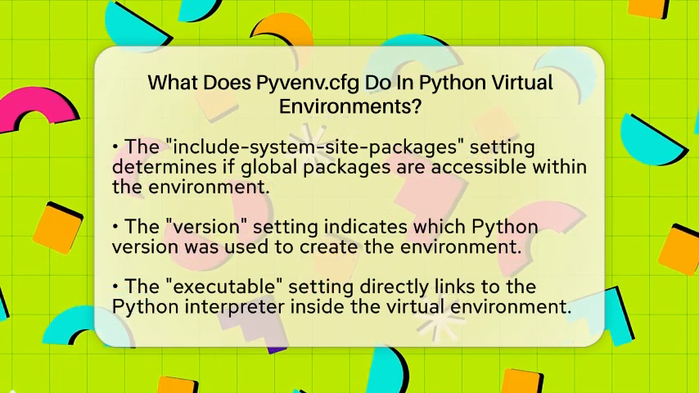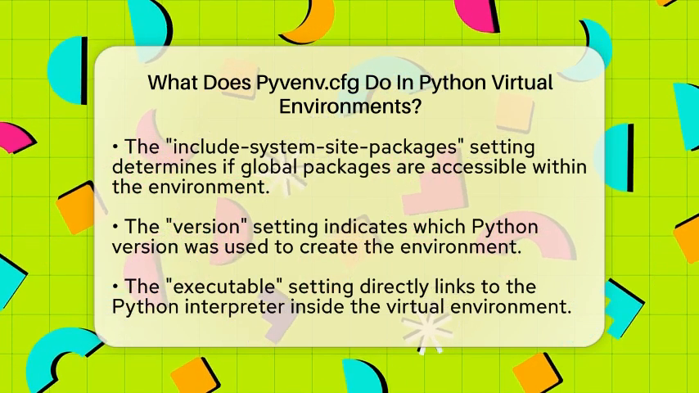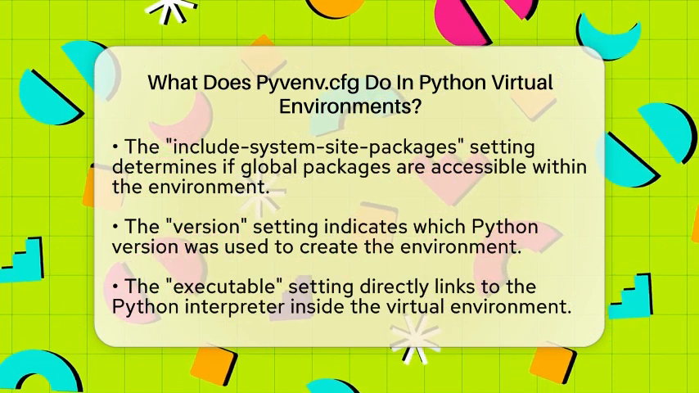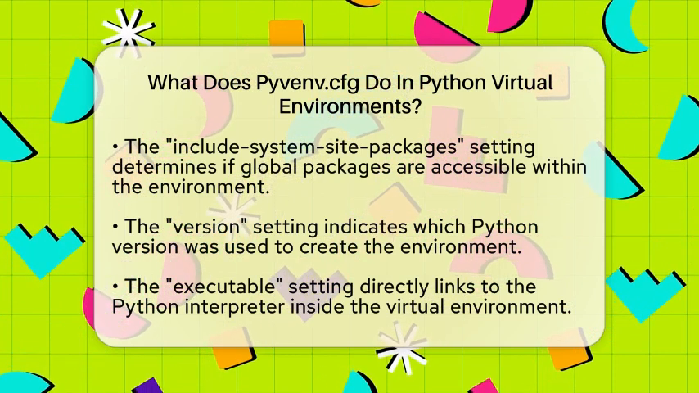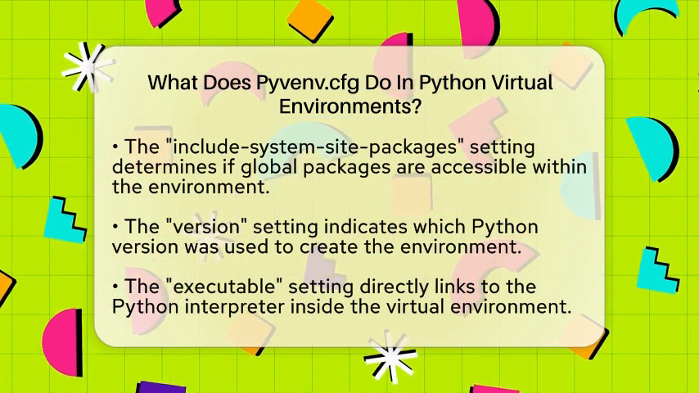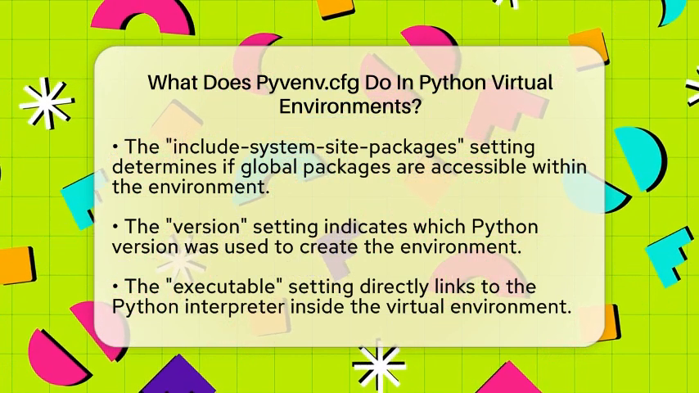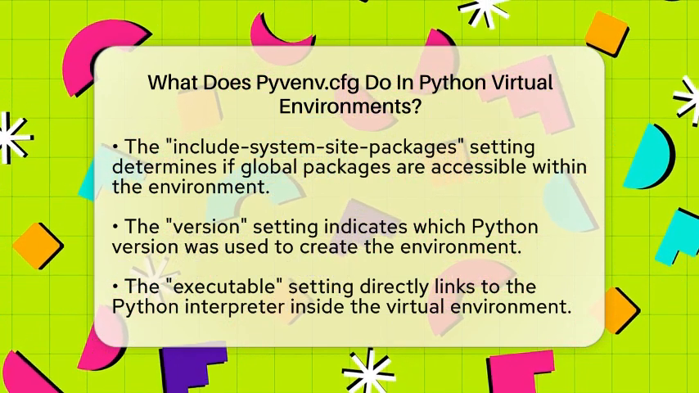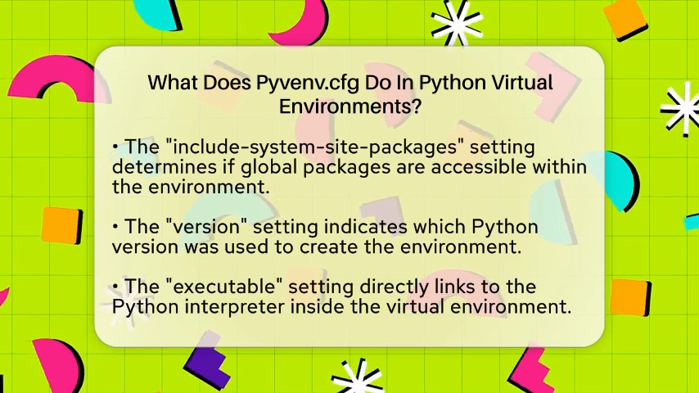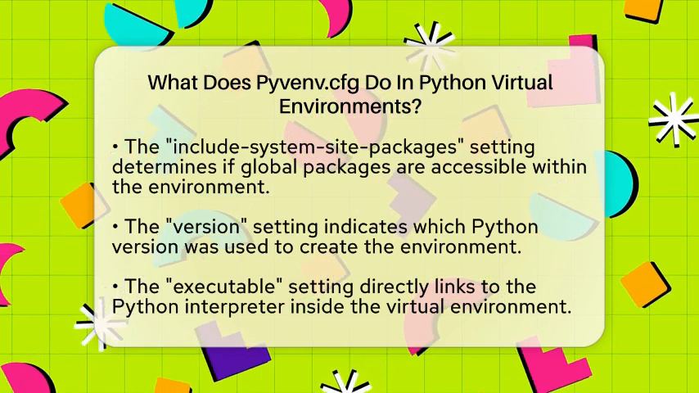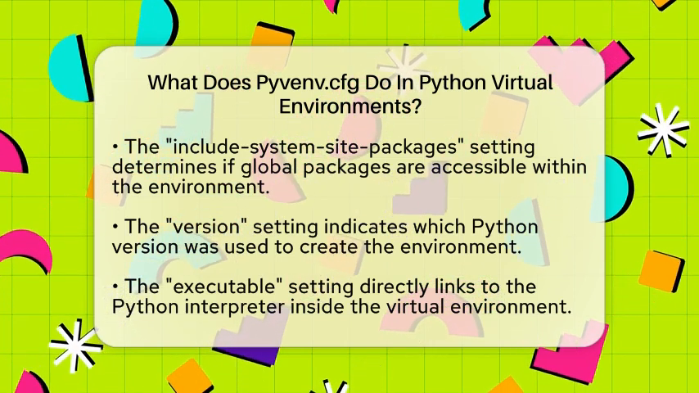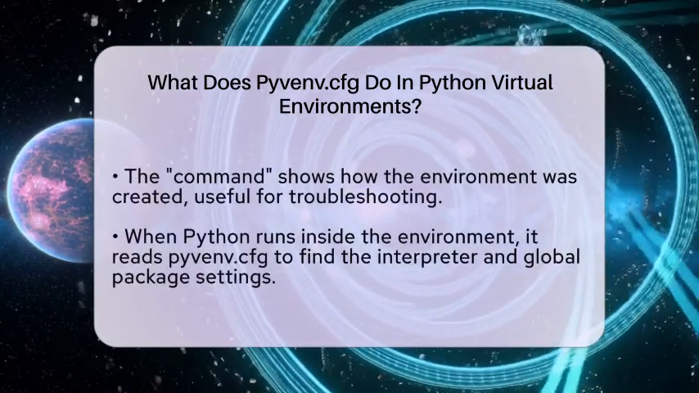The version setting specifies which Python version was used to create the environment. This helps ensure compatibility when running your code. The executable setting points directly to the Python interpreter inside the virtual environment. And the command shows how the environment was created, which can be useful for troubleshooting or understanding the setup.